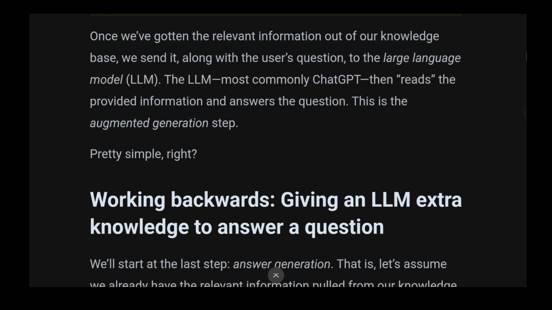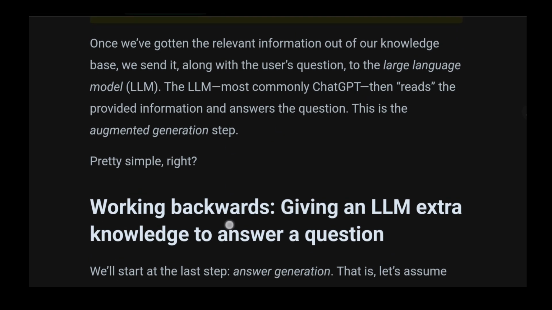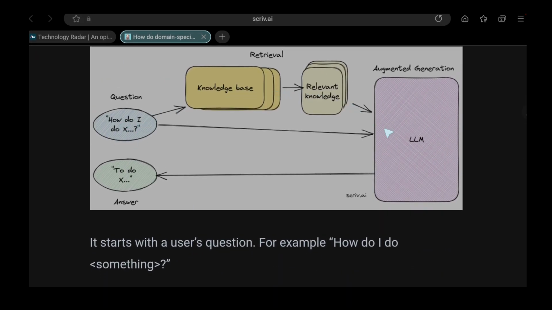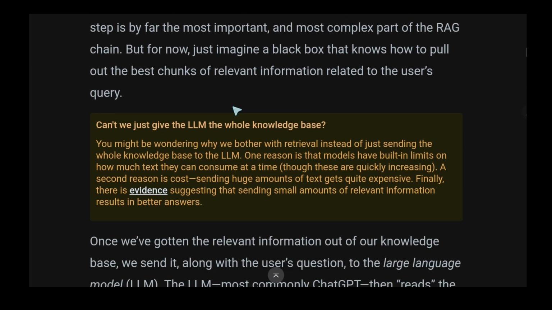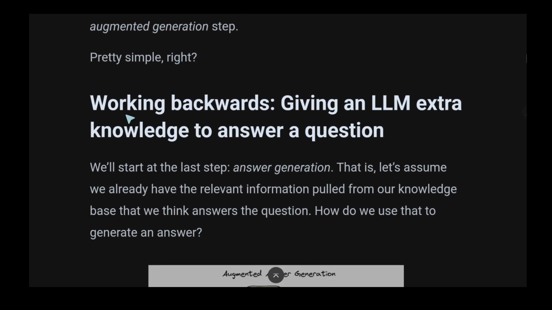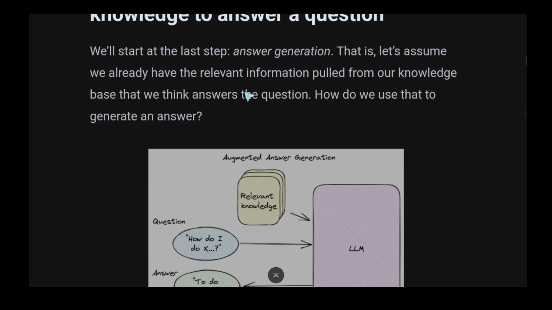So it's like we are sending it a big question. We are not just sending the question itself, we are sending something big to the LLM that contains both the question and the whole content. Pretty simple, right? Working backwards, giving an LLM extra knowledge to answer the question. So it's like I went to ChatGPT or Bard and typed in, in addition to my text, some additional context and then asked it to answer based on this information.